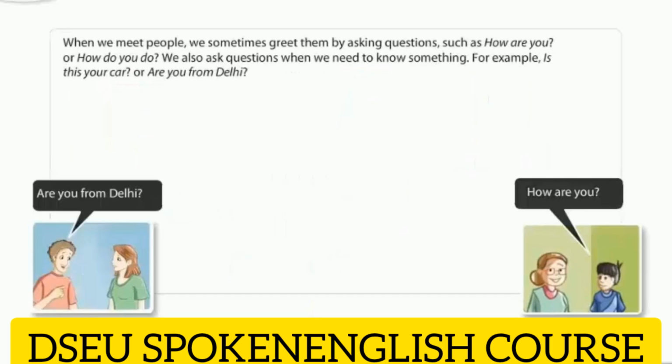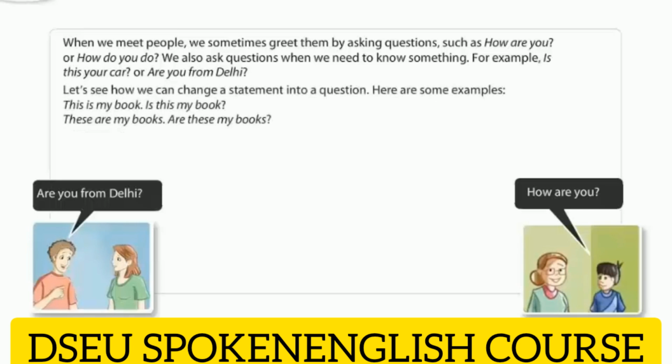When we meet people, we sometimes greet them by asking questions, such as, how are you? Or how do you do? We also ask questions when we need to know something. For example, is this your car? Or are you from Delhi? Let's see how we can change a statement into a question.